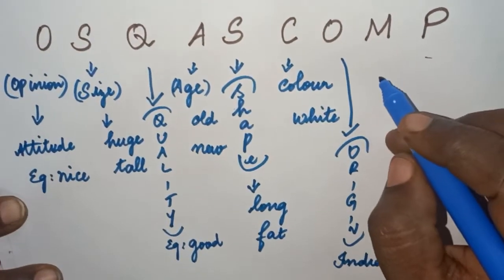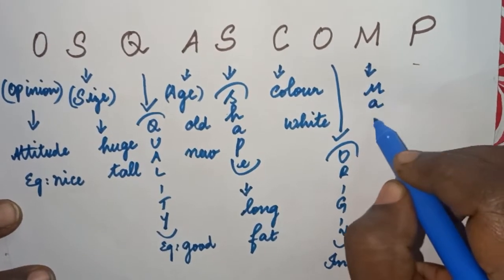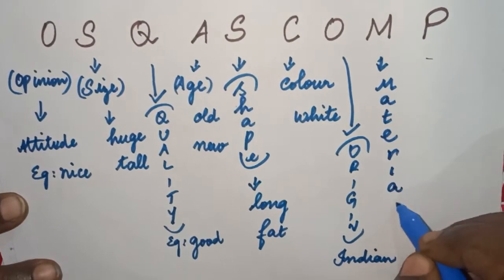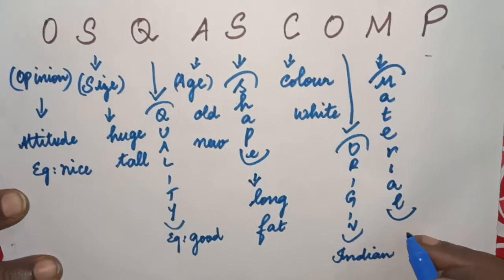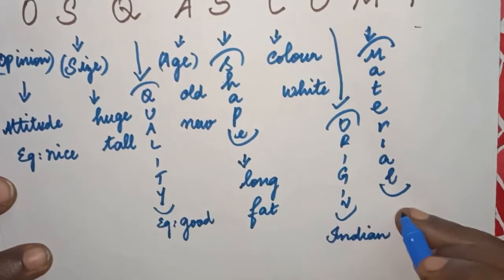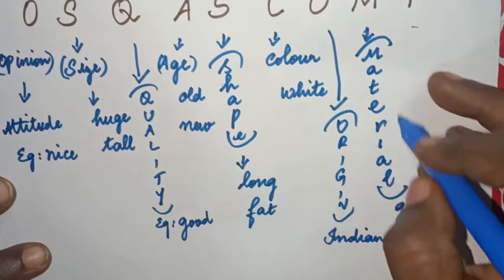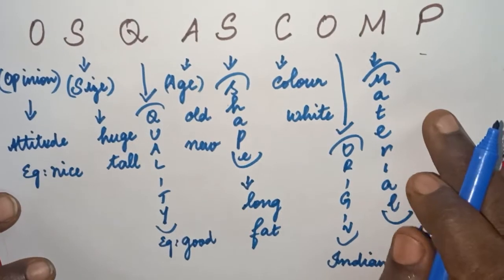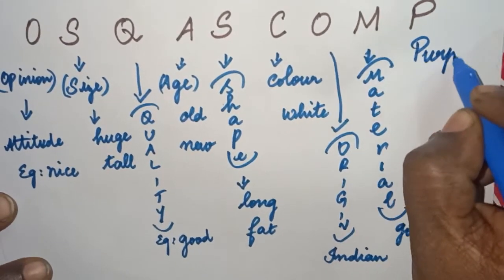And now M. M stands for material. What material it is made up of, whether it is wooden or iron or gold or silver, whatever it is. And the last one is P. P stands for purpose.